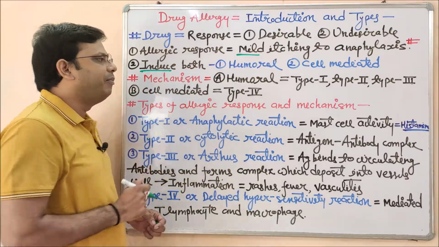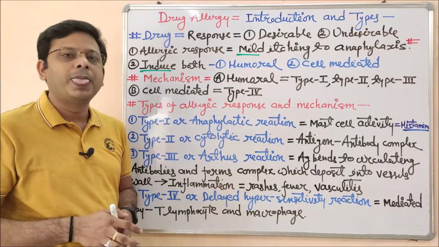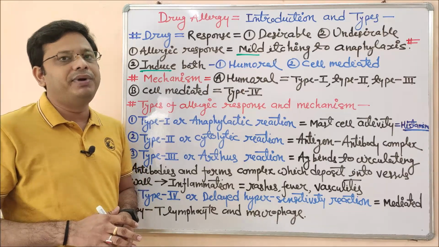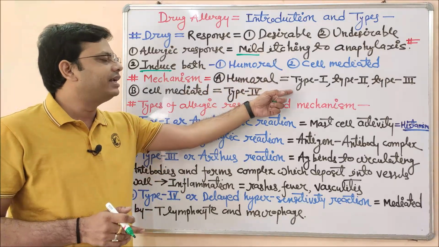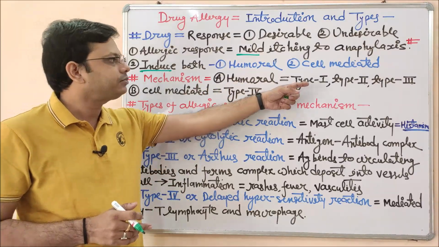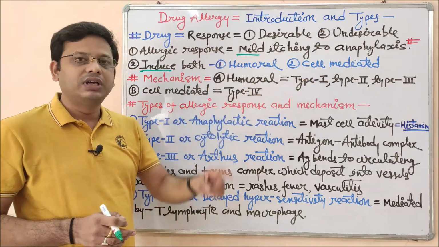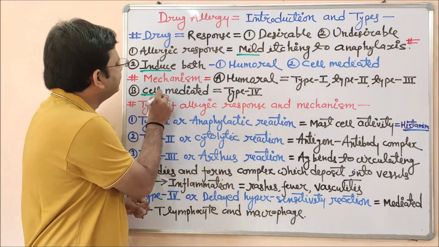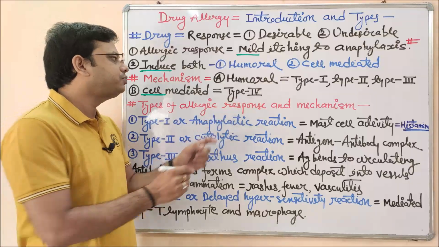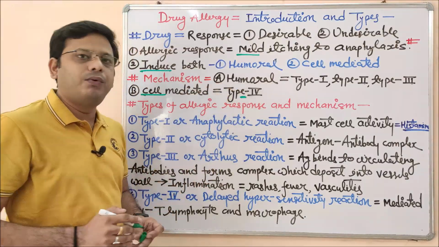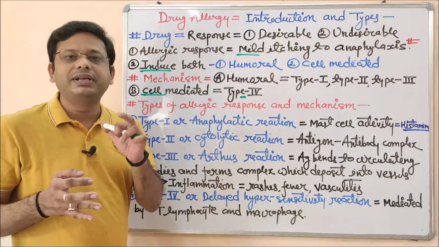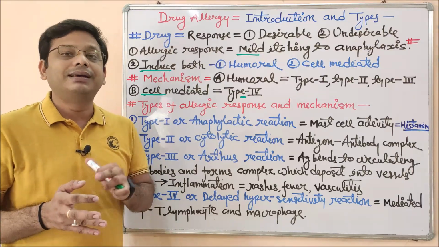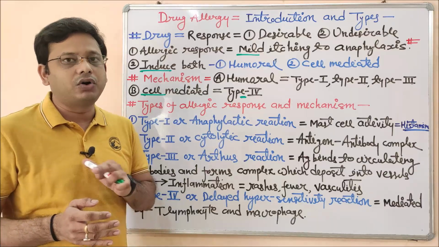So what are the basic mechanisms of this allergy? Allergy can be classified mainly according to humoral and cell mediated. Under humoral immunity there is type 1 allergic response, type 2 allergic response, type 3 allergic response, and in cell mediated immunological response we can include type 4 allergic response. What are these types? What is their importance? What is the basic introduction of each type? That will be a separate part. One by one we will study all of this.